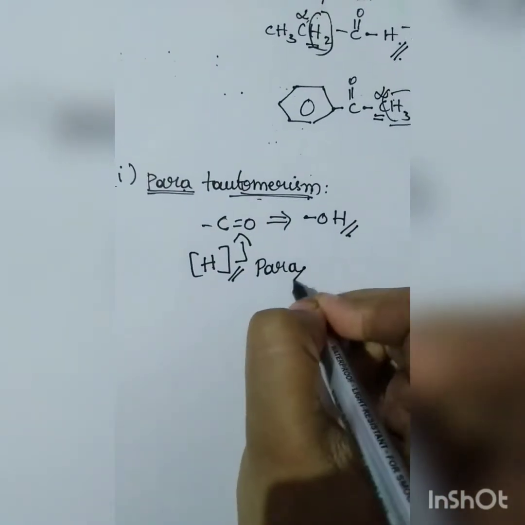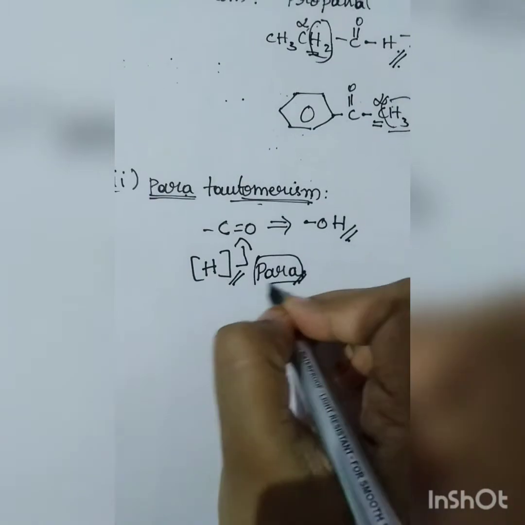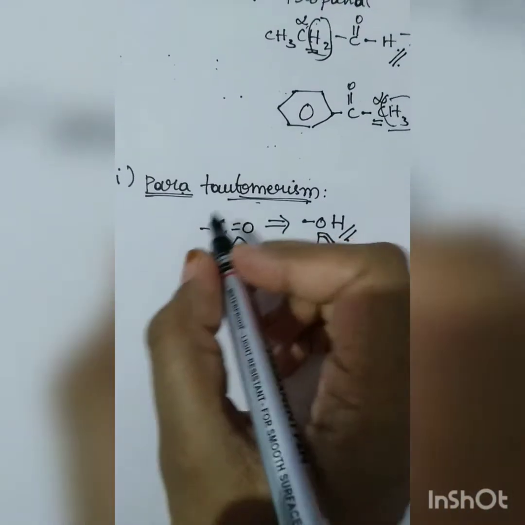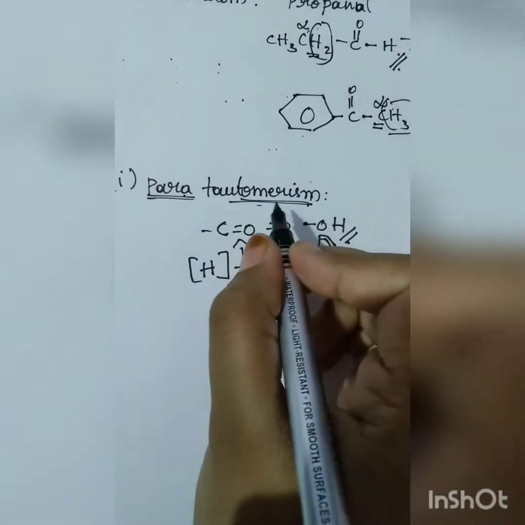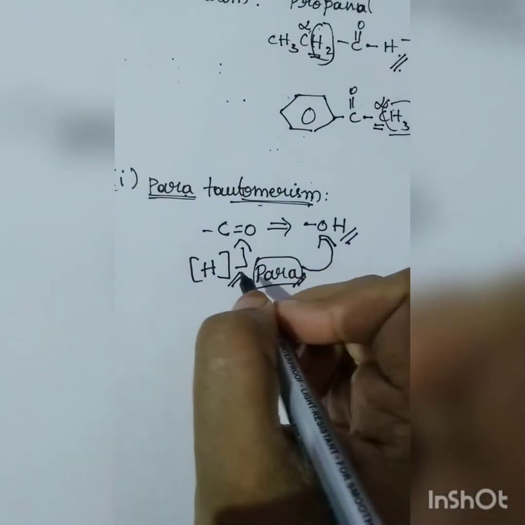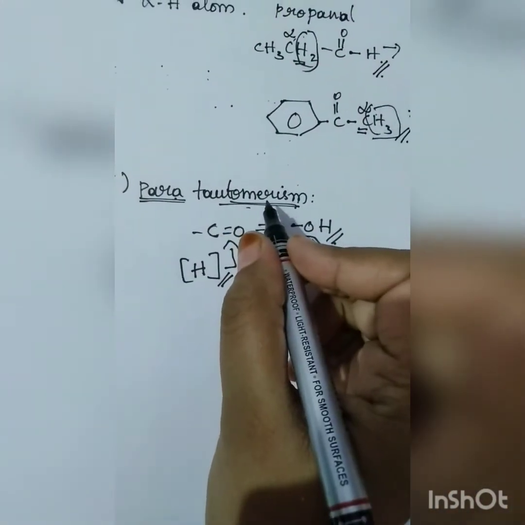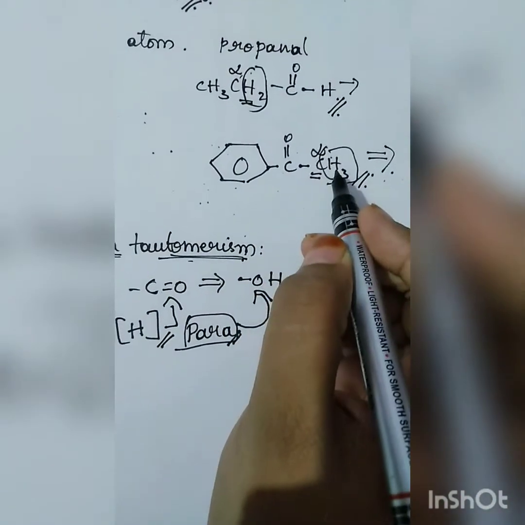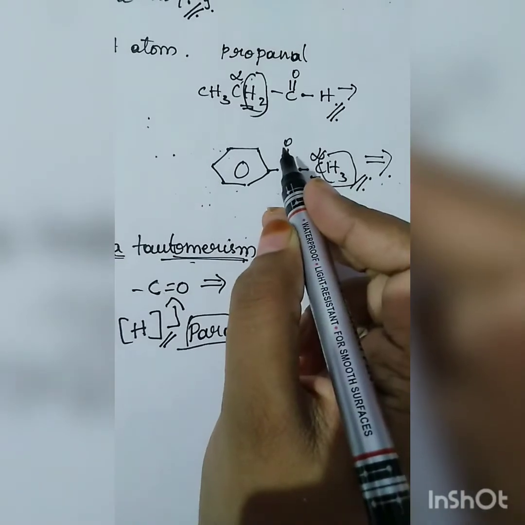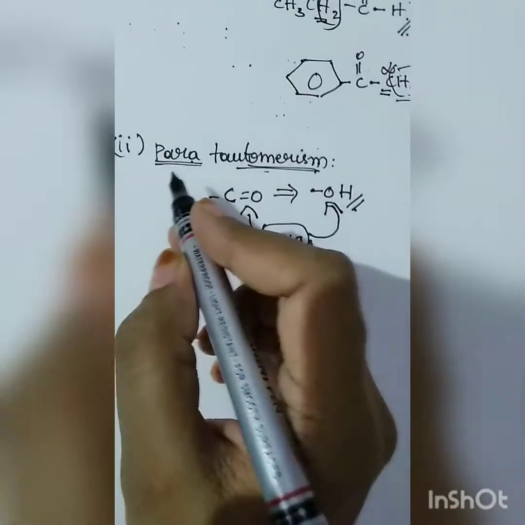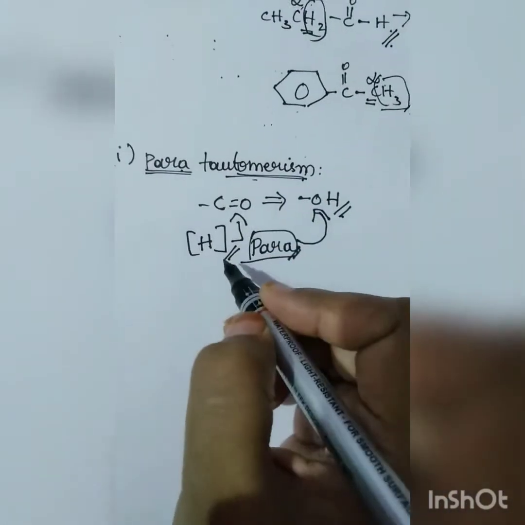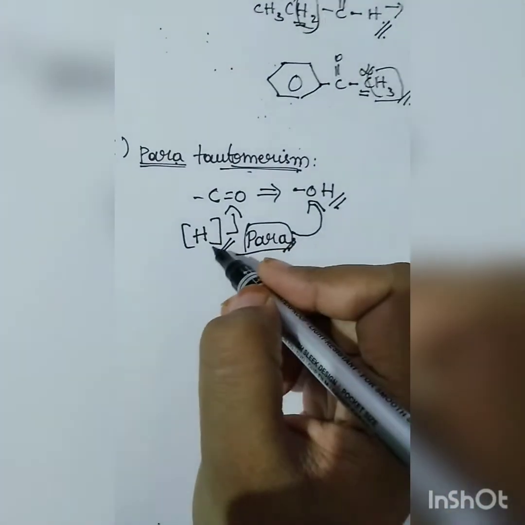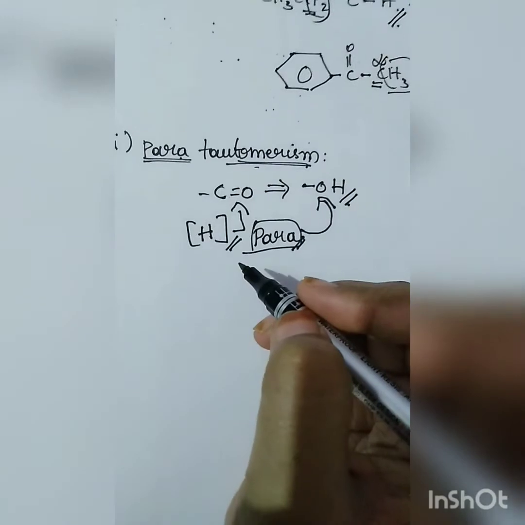The hydrogen present in the para position will shift itself to the oxygen atom to convert it to an enol, that is para-tautomerism. We see here, this is an alpha hydrogen atom, and it is going to shift itself, but in para-tautomerism the hydrogen which is going to change from ketonic group to alcoholic group should be in the para position.